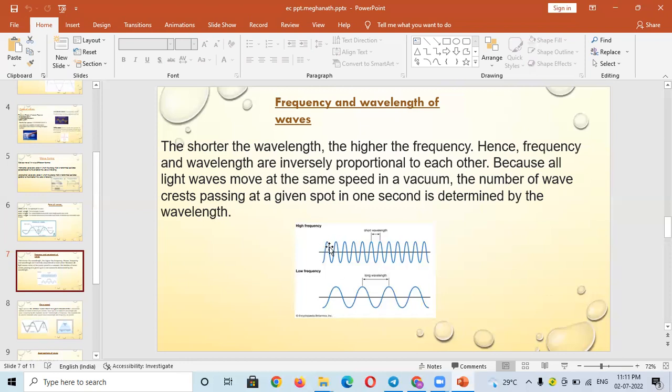So as the wavelength is very close, the number of frequencies is very high. As the wavelength is very long, the number of frequency lines is very small. So by this picture, we can also say that these two are inversely proportional to each other.